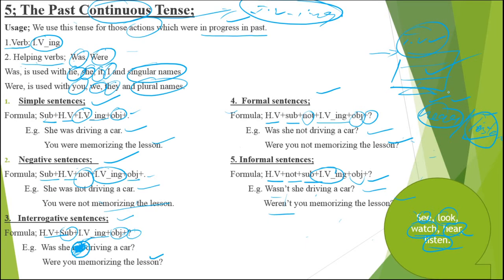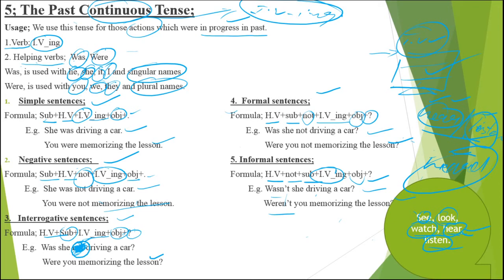But keep in your mind that this difference is in British English. In American English, hear also means understand. They say I heard a news, which means I understood it as well. This is the difference I told you in British, but in American, hear also means understand. Hope you got the difference between them.